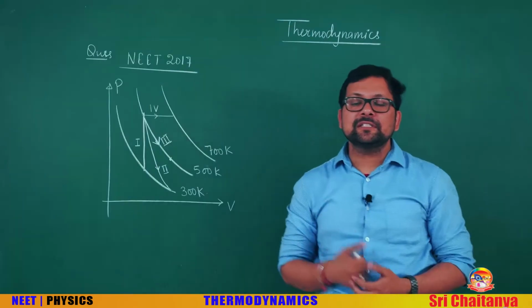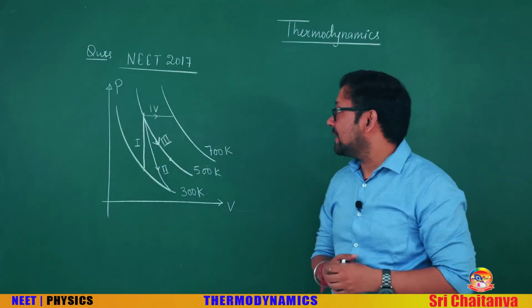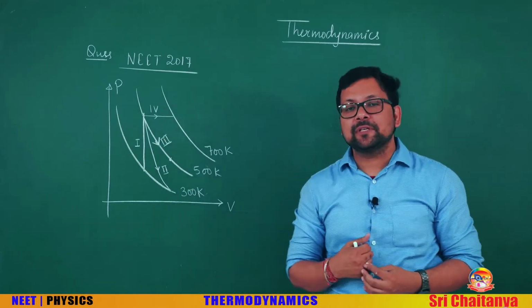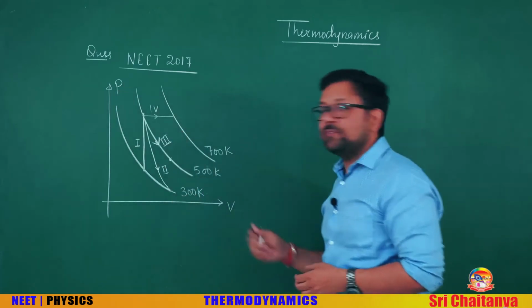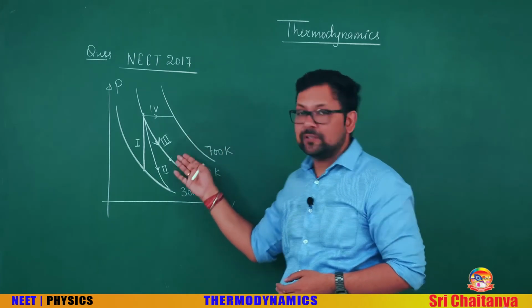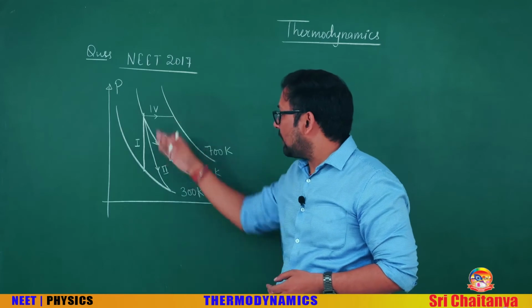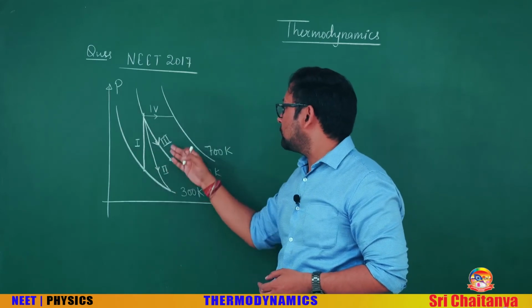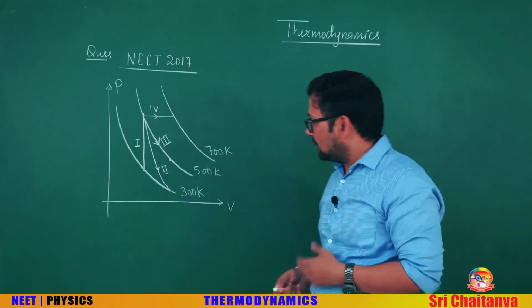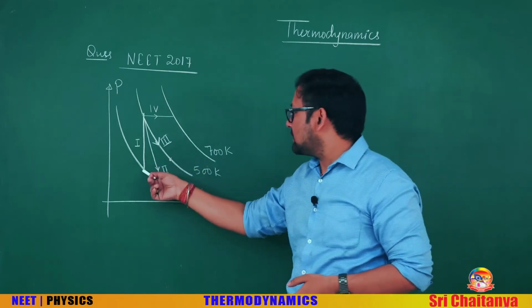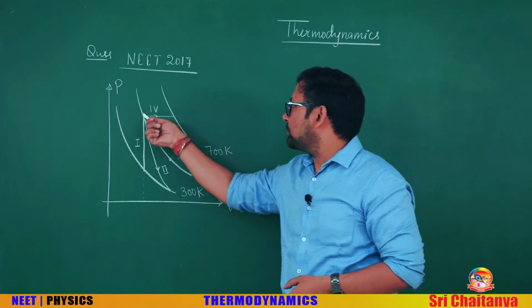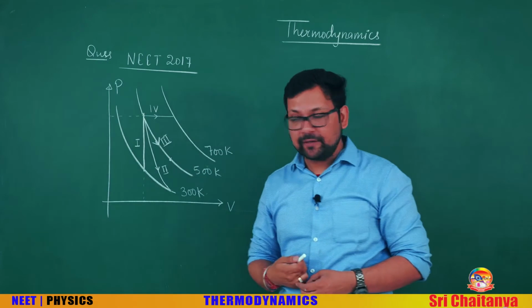There was a simple question in NEET 2017 to recognize the thermodynamic process. An indicator diagram, a PV diagram, was given. You can see here 300, 500, 700, these are the isotherms. You have to recognize 1, 2, 3, 4, what kind of thermodynamic processes these are. An easy question. In process 1, you can see volume is constant, so this is obviously isochoric. In process 4, pressure is constant, so this is obviously isobaric.